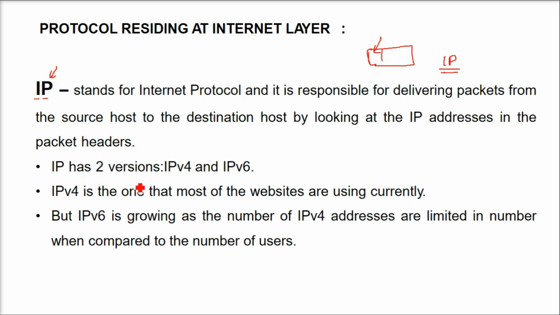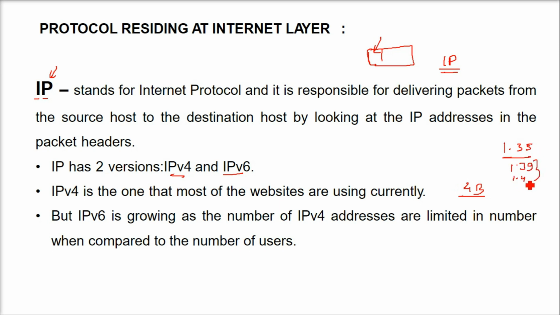IP has 2 versions now, IP version 4 and IP version 6. IP version 4 is the one that most websites are currently using. This can go up to 4 billion addresses, right? We'll talk about that in later discussion. But see, the Indian population is around 1.35 billion, and the Chinese population is around 1.39 to 1.4 billion.